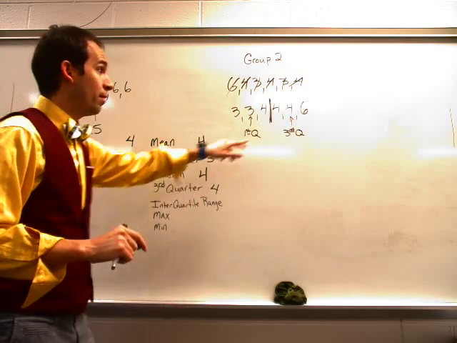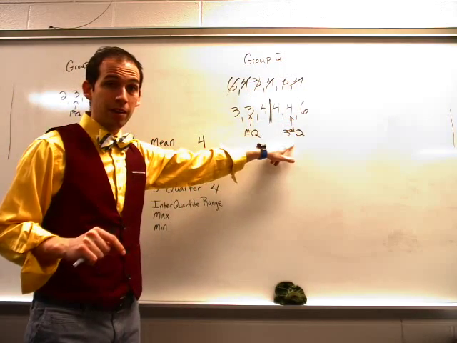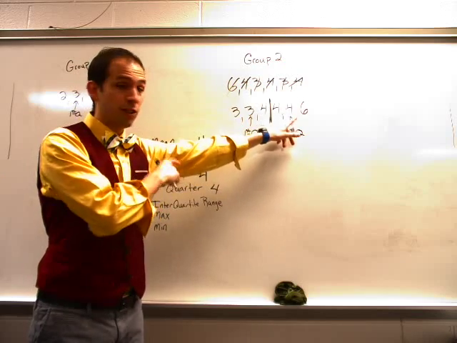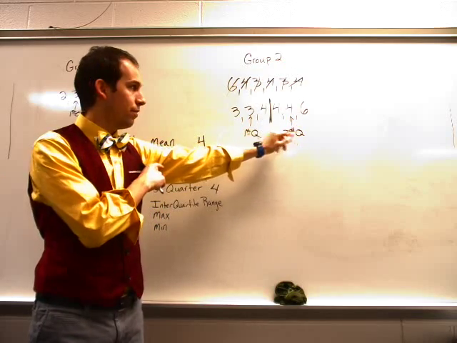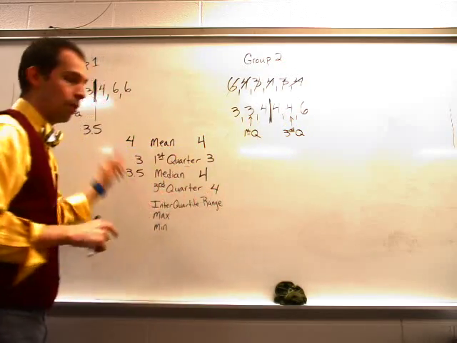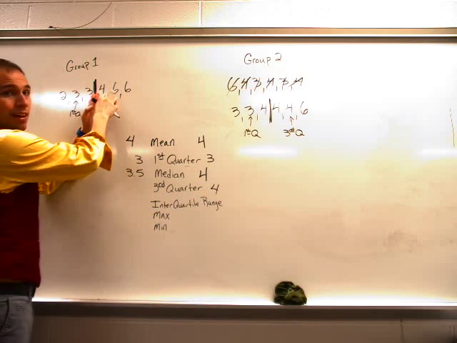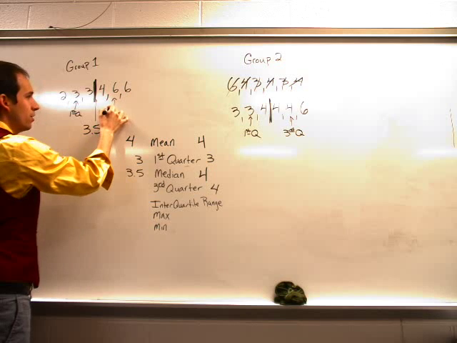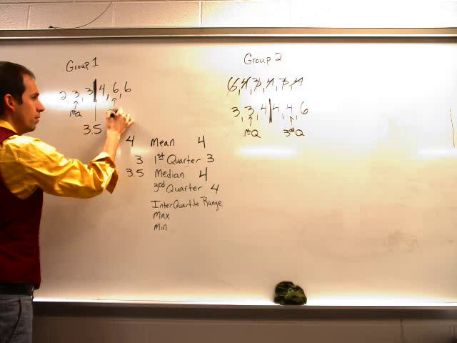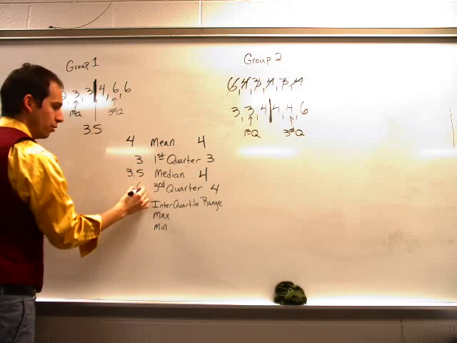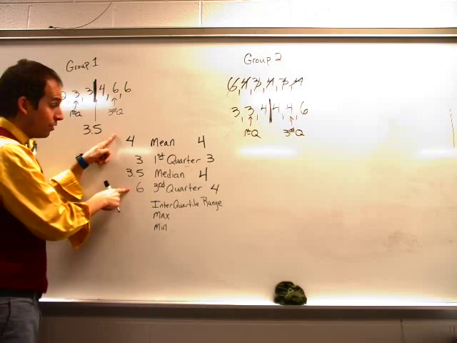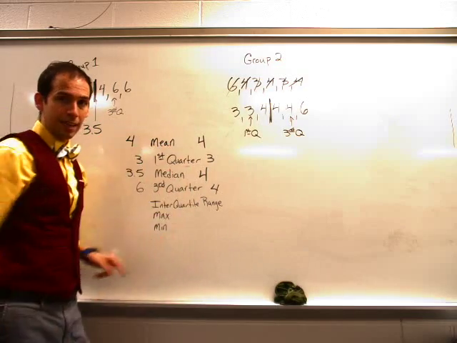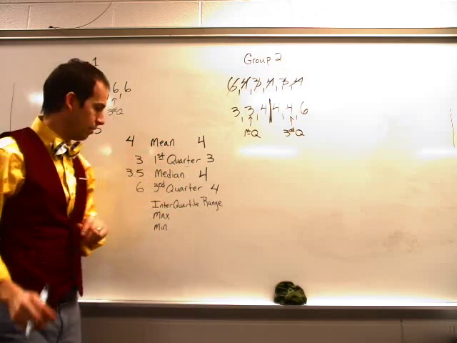Third quarter you find by finding the halfway point of your second half. Okay, the second half of your data. In this case it was 4. Over here, I look at the second half, I have 3 numbers, find the one in the middle, that's 6, so that's our third quarter. Okay, 6 is our third quarter. We're getting different results over here than over here, and that'll be helpful when we compare them, alright?